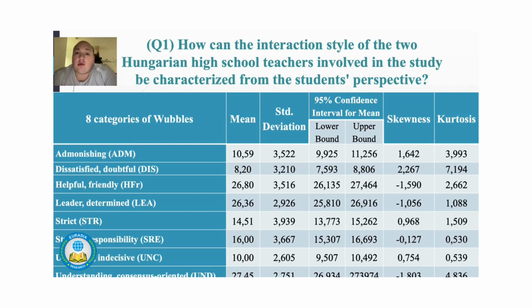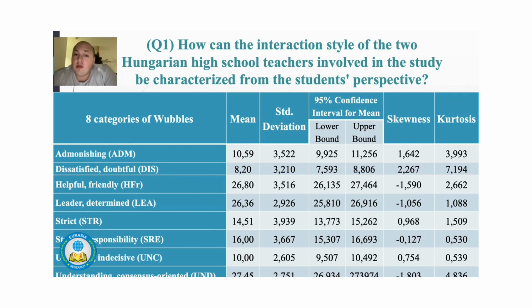So how can the interaction style of the 2 Hungarian high school teachers involved in the study be characterized from the students' perspective? We can see the 8 means, so we can see which categories are characteristic of the teachers and which are not. So for example, the dissatisfied category, the mean of this is 8.2.